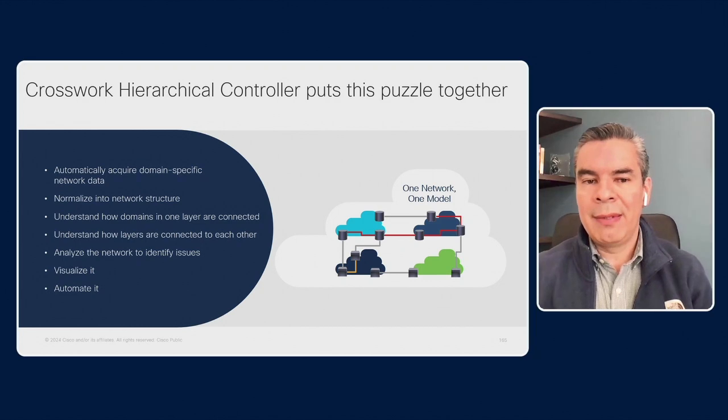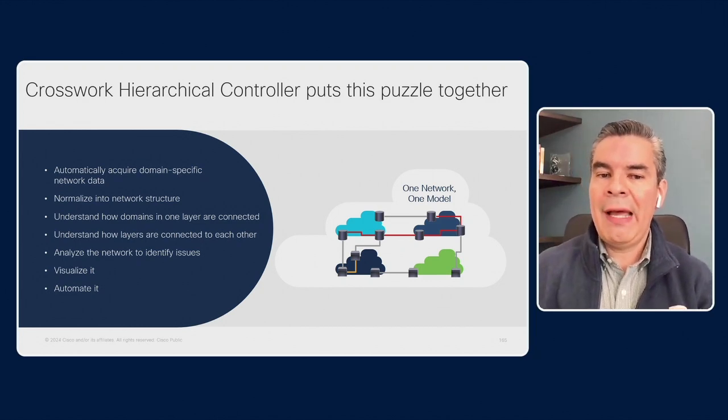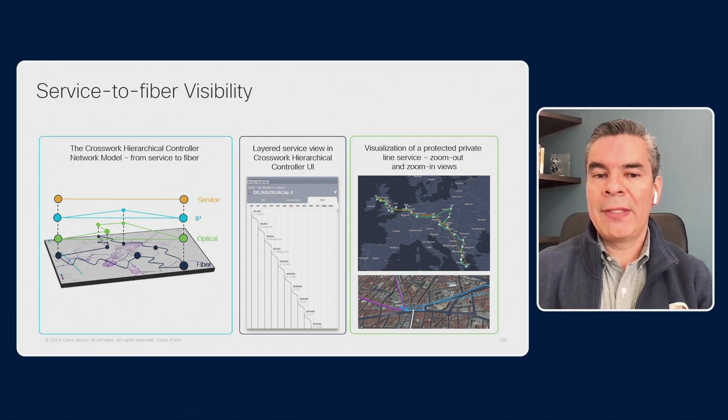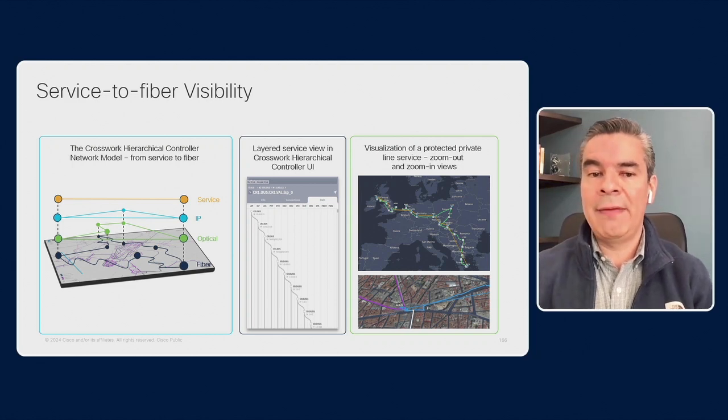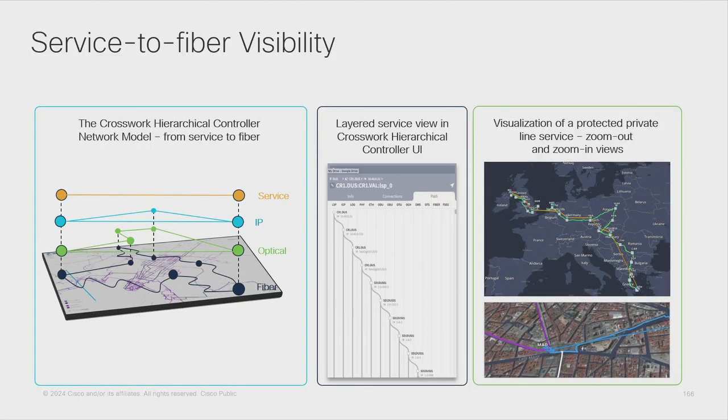We are able to include all this information as a part of this network model. And once the network model is configured, we can have visualization of a service and the configuration of that service all the way from the service layer down to the fiber layer. If we have information on how to locate the fibers in a topology map, we are able to provide up to that information. If not, we're able to provide information all the way from the service to the lowest optical layer in the model. With that, HCO is able to control the complete network.